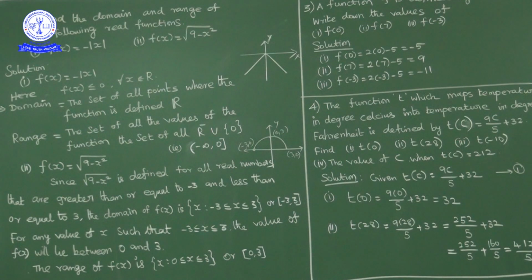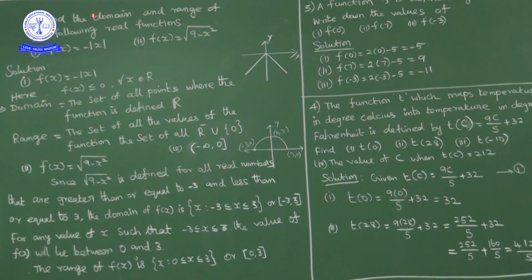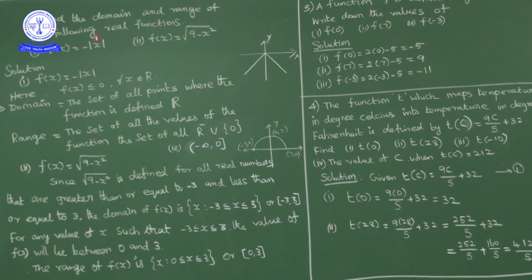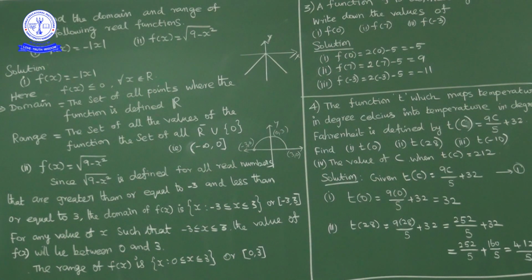Now first question, what is f of x? f of x is equal to minus modulus of x. Mod x, as we already discussed last class, the mod function is defined for all real numbers. The domain is the set of all points where the function is defined. Here this function is defined for all real numbers. So the domain of the function is all real numbers.